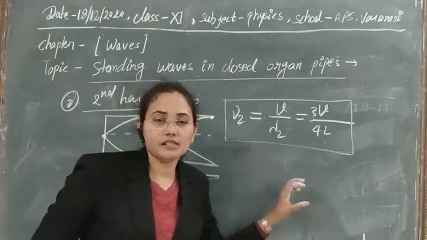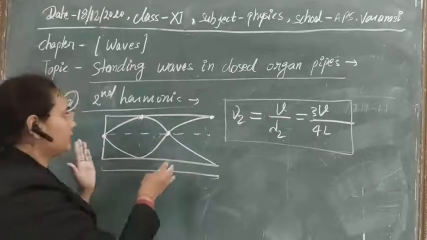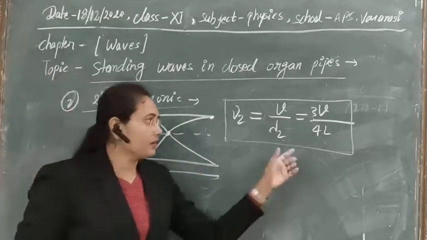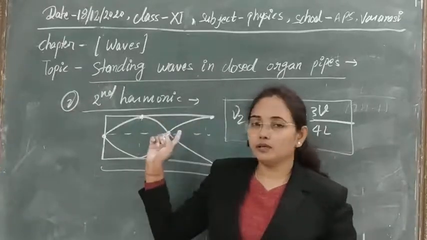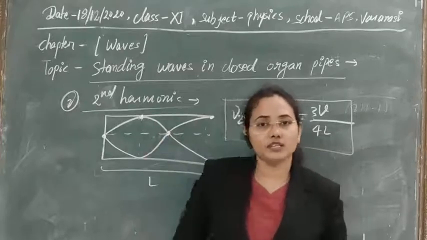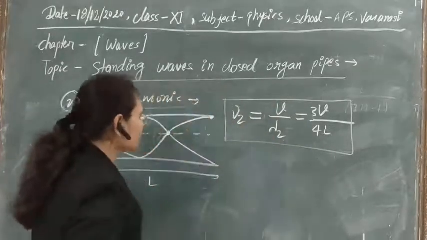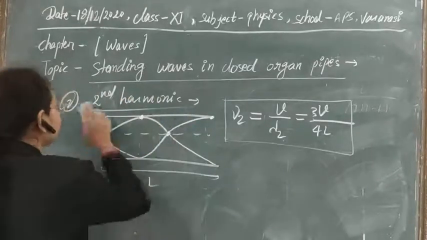Otherwise, if we cannot produce this frequency, we cannot get the second harmonic, the 2 nodes, 2 antinodes condition, in that musical instrument. So it is very important to produce this frequency first of all. After that we will be able to get such nodes and antinodes in the musical device that we are using.